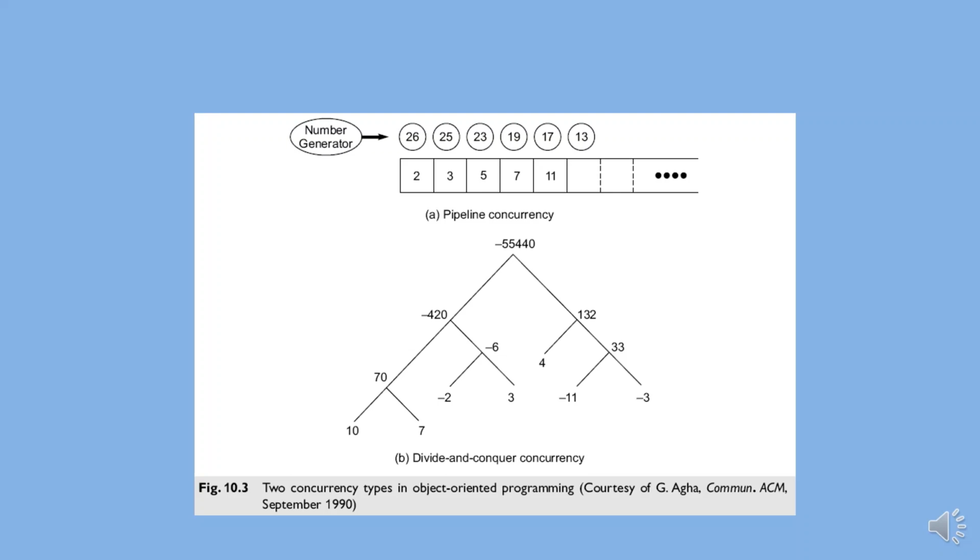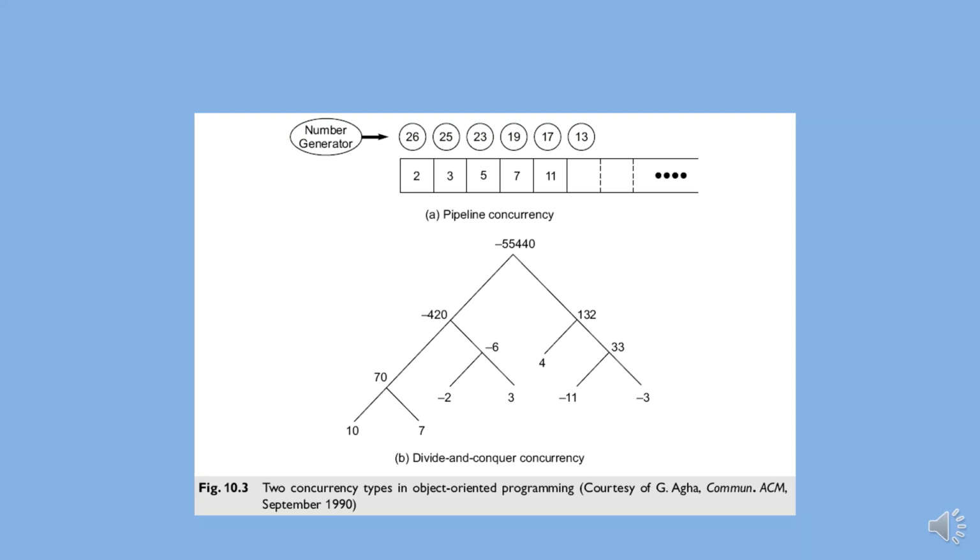A number enters the pipeline from the left and is eliminated if it is divisible by the prime number tested at a pipeline stage. All the numbers being forwarded to the right of the pipeline stage are those indivisible by all the prime numbers tested on the left of that stage. Figure B shows multiplication of a list of numbers.